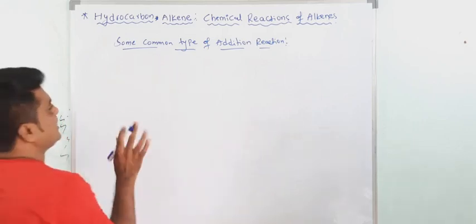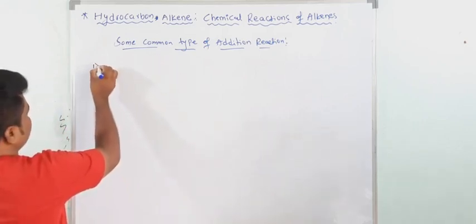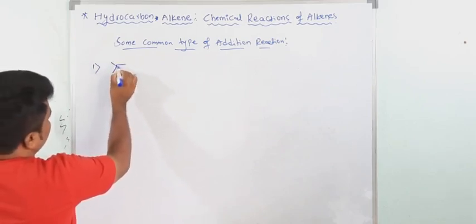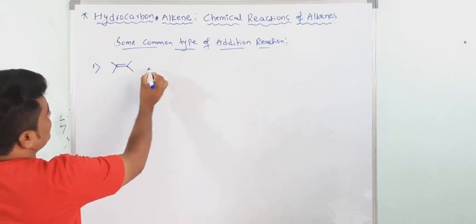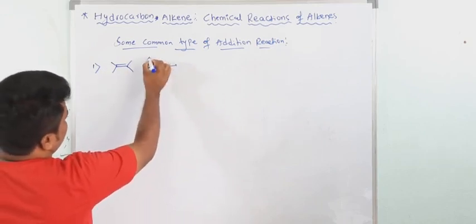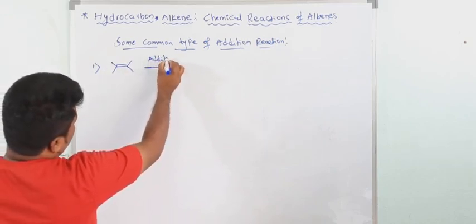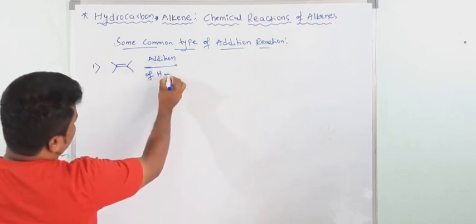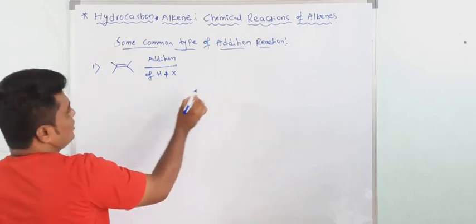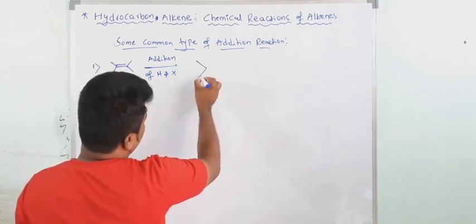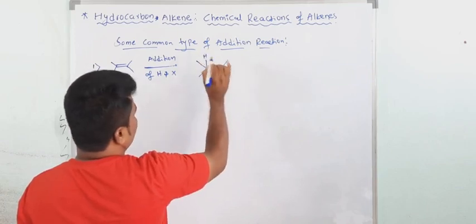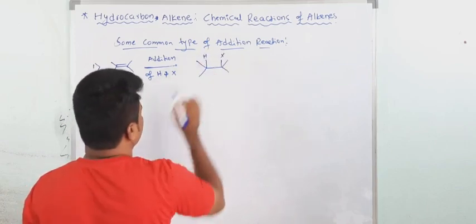Now let's see some common types. For example, first take any one alkene and add H and X. Break the pi bond, and you will get one H and one X.